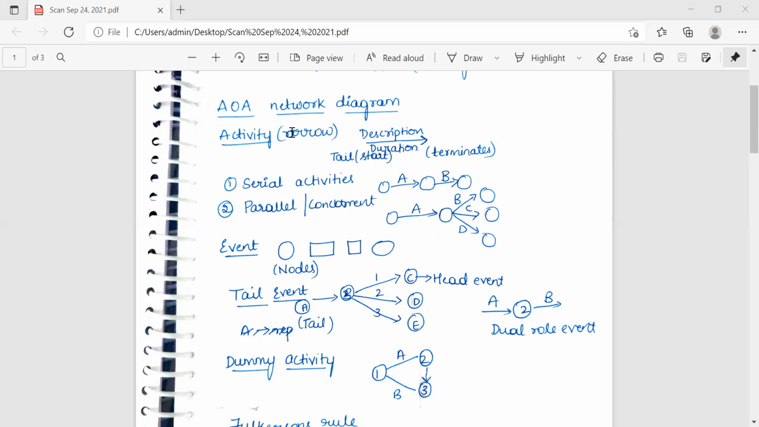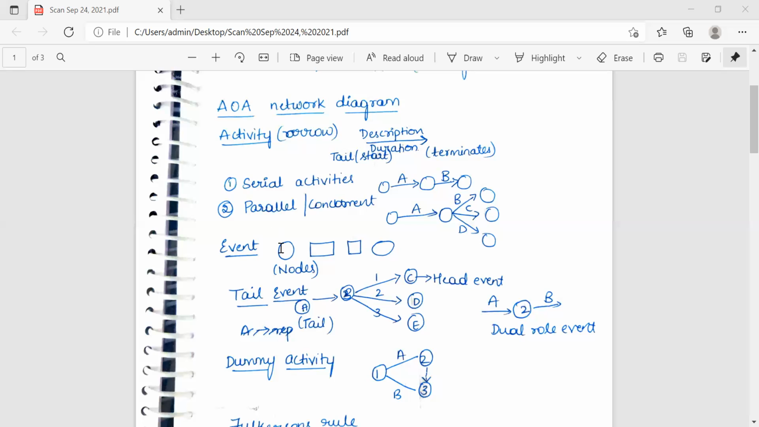There are various types of activities. One is serial activities, which are represented in the form of a series. Then parallel or concurrent activities. Serial and parallel activities are the two types of activities. Next, we'll talk about what an event is. An event is an instant of time or state at which some specific milestone has been achieved, that is, completion of preceding activities. A preceding activity is nothing but the activity before, or the start of succeeding activities.